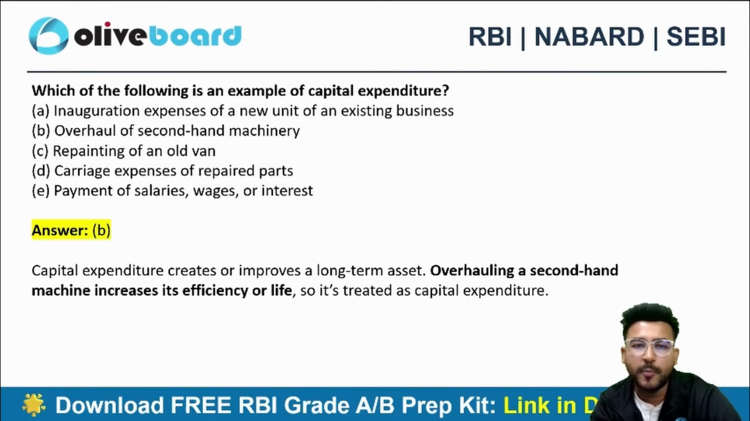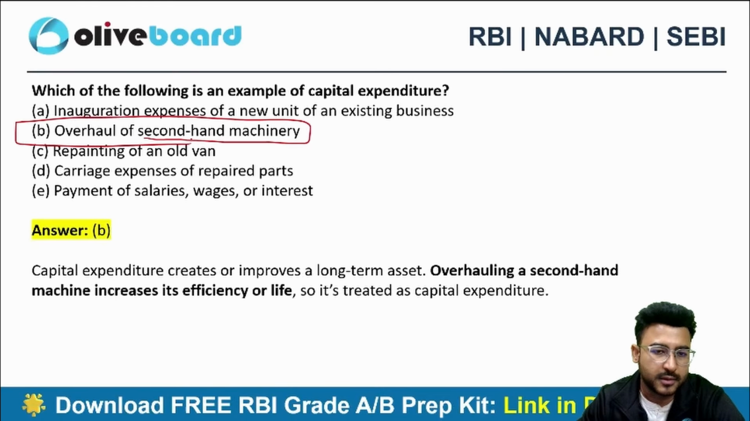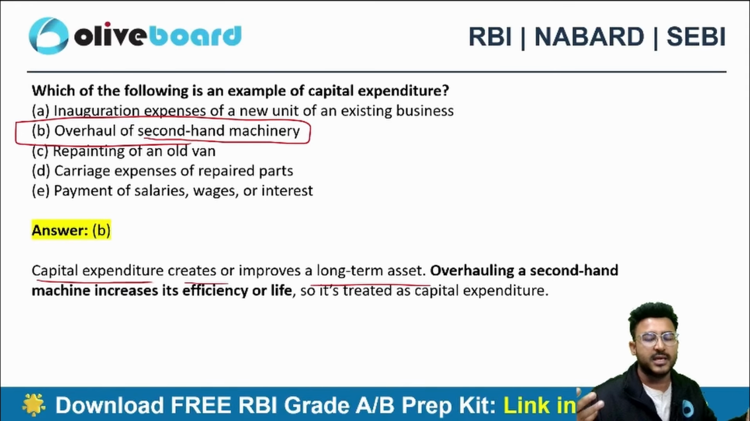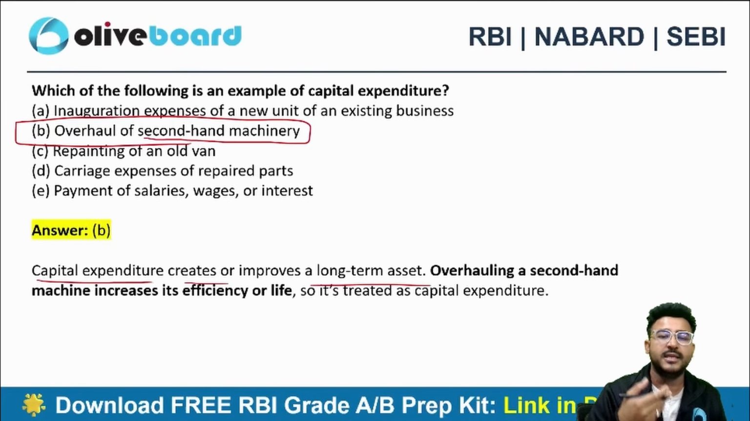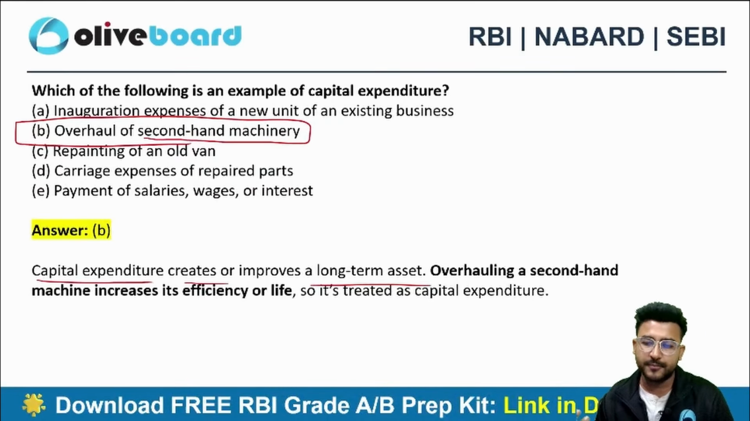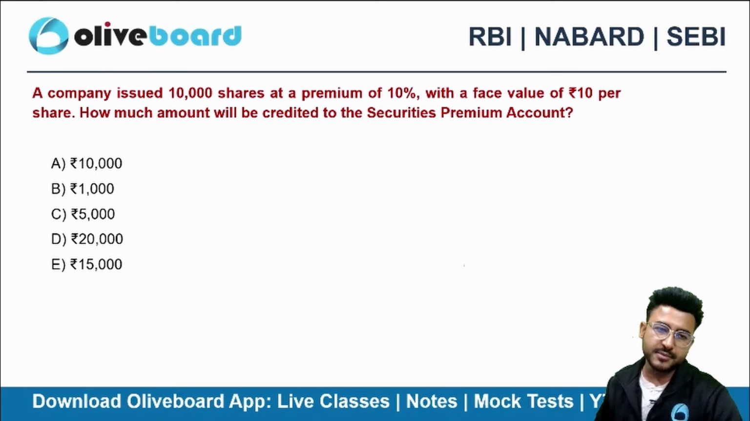It will be option B. Overhaul of second-hand machinery. So this is a kind of capital expenditure. Why? Because it is helping us in the creation of a long-term asset. Now, overhauling a second-hand machinery can definitely increase the efficiency or the life of the machinery. So that's why it becomes a capital expenditure.